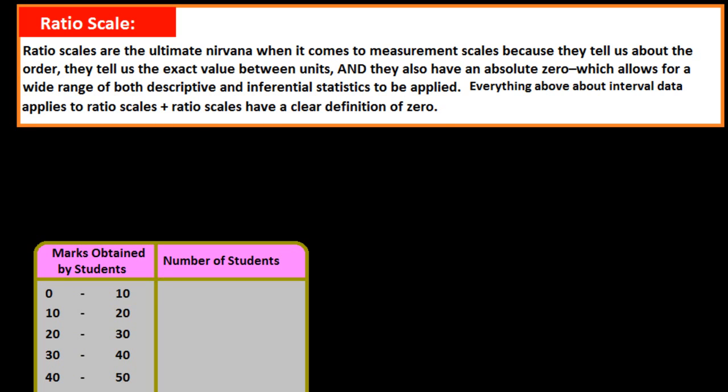Look at this example. Here you see in this table the marks obtained by the students. We have taken categories of 0 to 10, 10 to 20, 20 to 30 and up to 100. Here the 0 is the absolute zero. It means the actual value of 0, the 0 marks obtained by the students. It means no marks were obtained by the student, which is called 0. So it is the true 0 here.